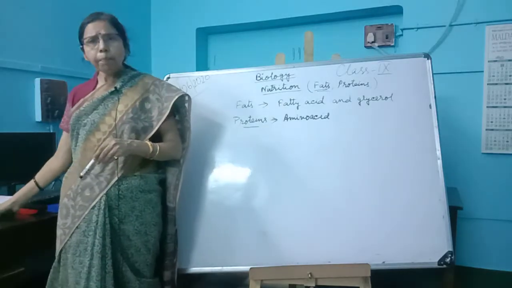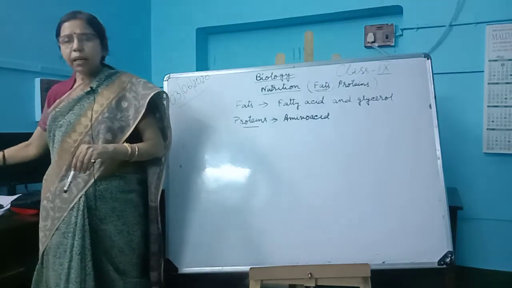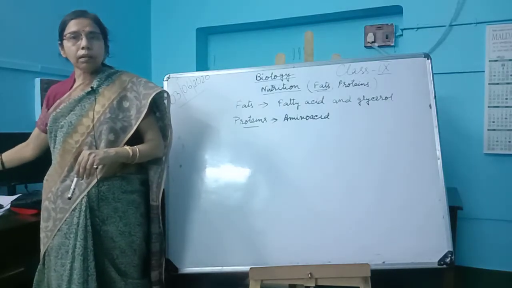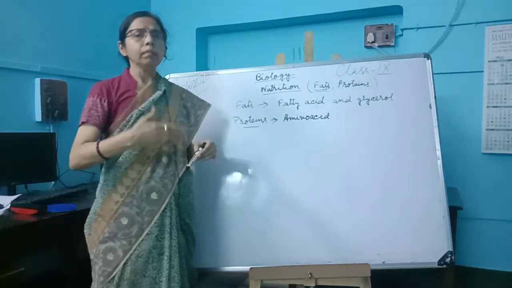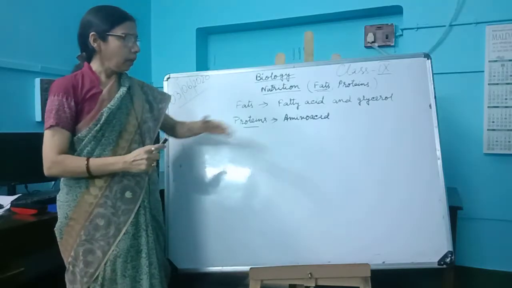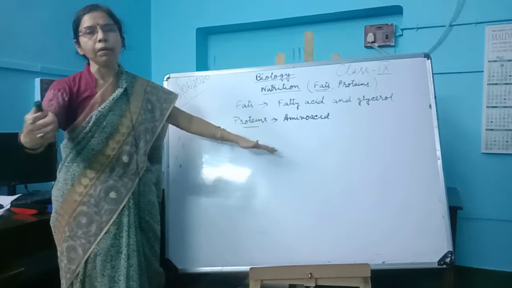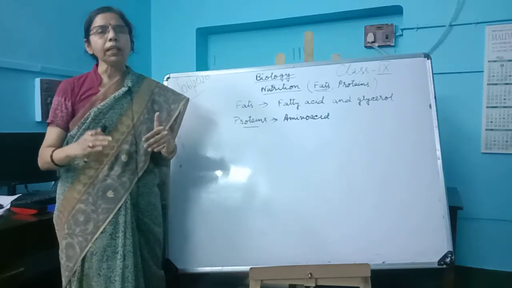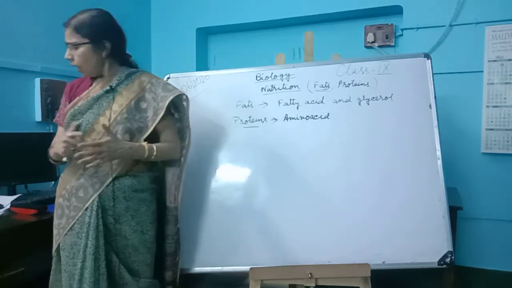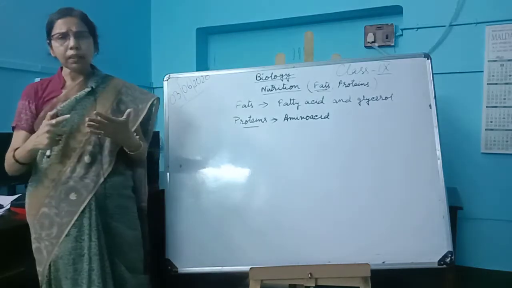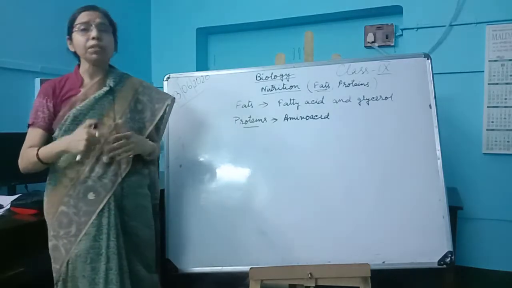Though it is a deficiency disease, if the diet is given properly, the children can overcome the situation. Here we get enlargement of the liver and anemia, and repeated diarrhea.